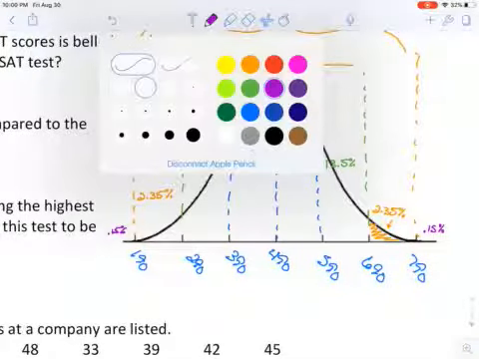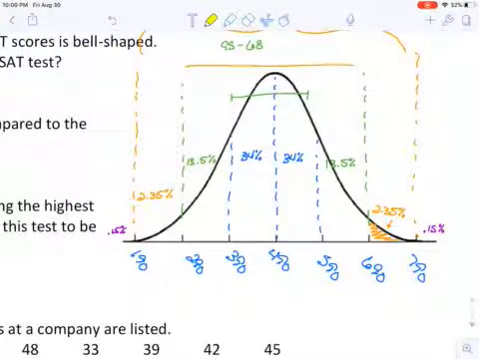The whole reason we did this is because we are looking for the top 16%. So if I start infinitely large and move my way over, if I stop at 790, that's only the top 0.15%, not enough. So I'm going to move over again. If I do 0.15 and 2.35, that's only the top 2.5%, not enough. So I'm going to move over a little further.